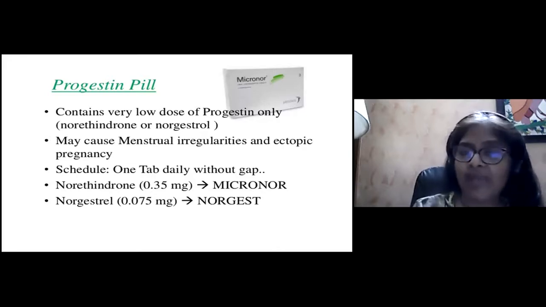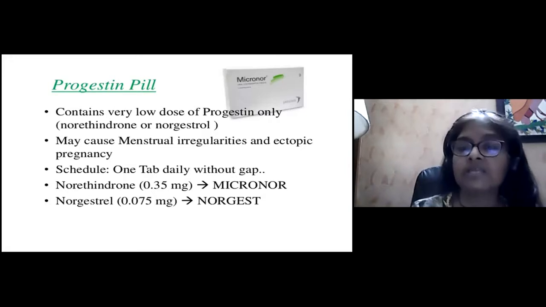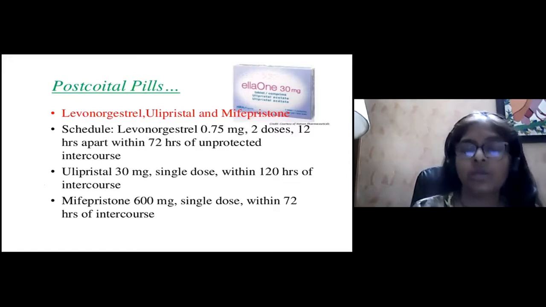They can cause menstrual irregularity, and there is a slight chance of increase in incidence of ectopic pregnancy. They contain a very low dose of progestin, norethindrone or norgestrel. Then the post-coital, I wanted to discuss the role of ulipristal and mifepristone also.